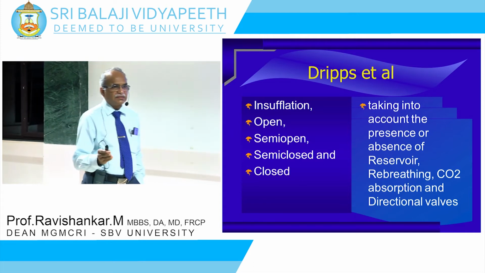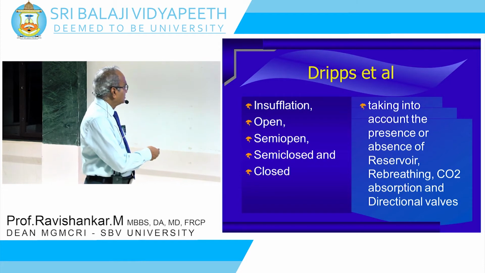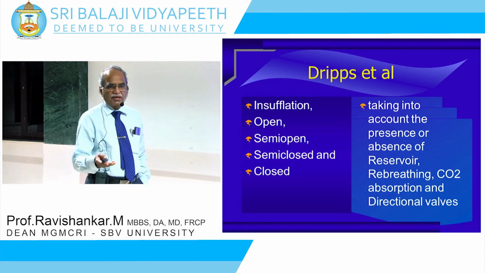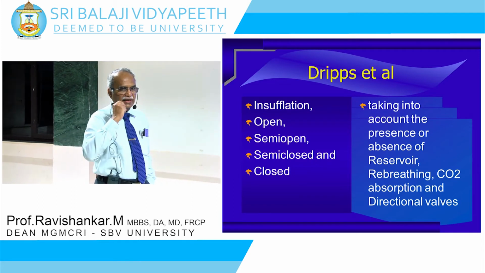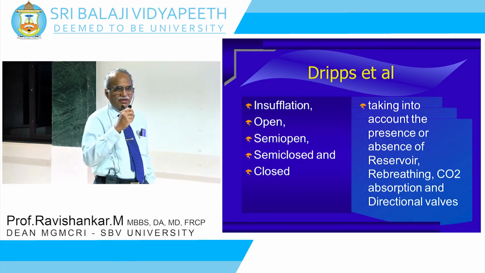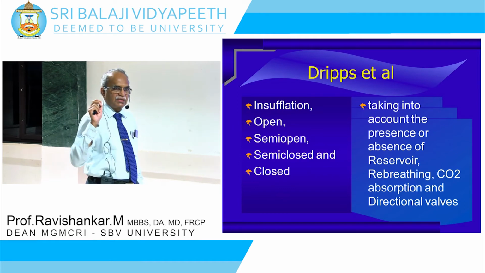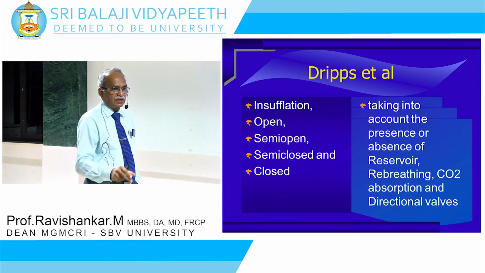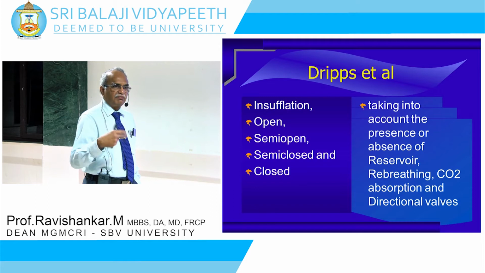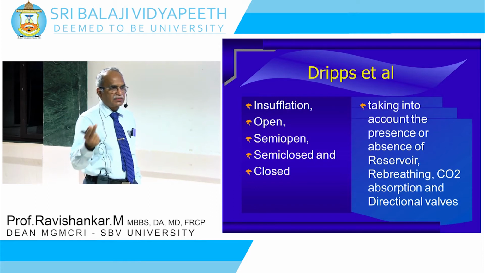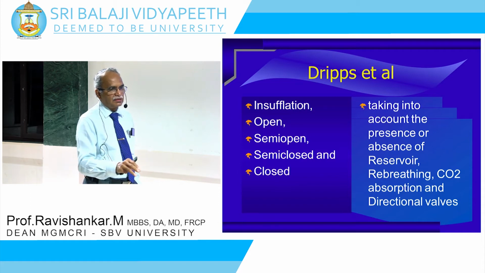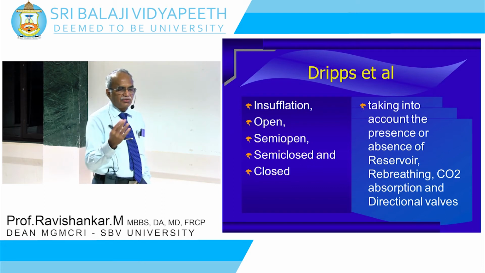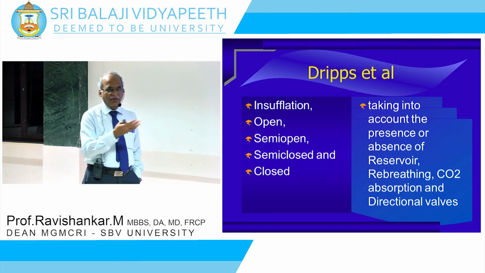If that definition is there, then, because insufflation is not a breathing system, what do you mean by insufflation? You just insufflate, you put a gag, and then, like the flax can where the patient was breathing, if you insufflate oxygen or anesthetic through that airway, then the patient gets anesthetized. There is no system that is involved. You are just blowing the anesthetic into the pharynx of the patient, and the patient breathes and gets anesthetized. So there is nothing like a breathing system involved.